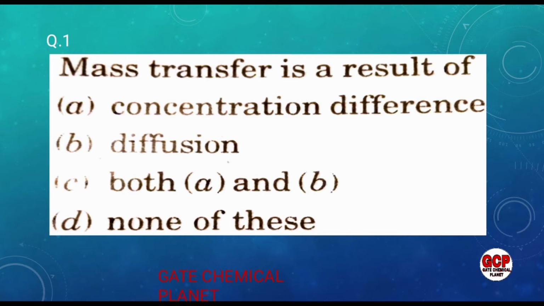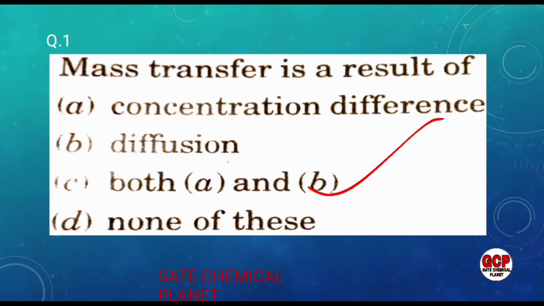So what is this chemical potential? This chemical potential is basically the driving force in mass transfer. This chemical potential may be the concentration gradient, the partial pressure gradient, the mole fraction gradient, or the temperature gradient also. So the concentration gradient is the driving force in mass transfer. So option A is correct. And diffusion is also a mass transfer process, so it is also a correct option. So for this question, both A and B are correct. Okay, I think this is clear to all the students.